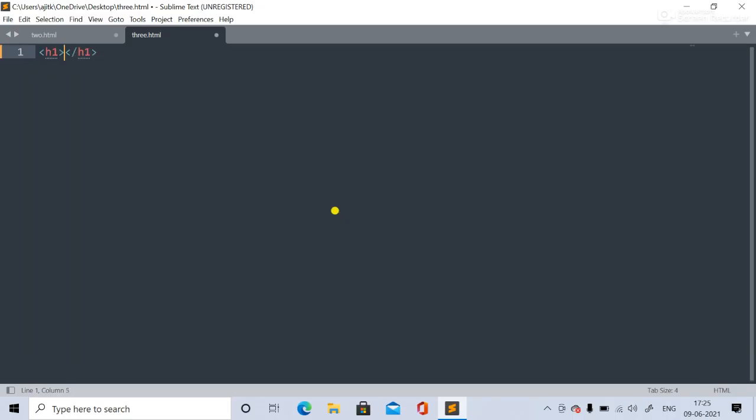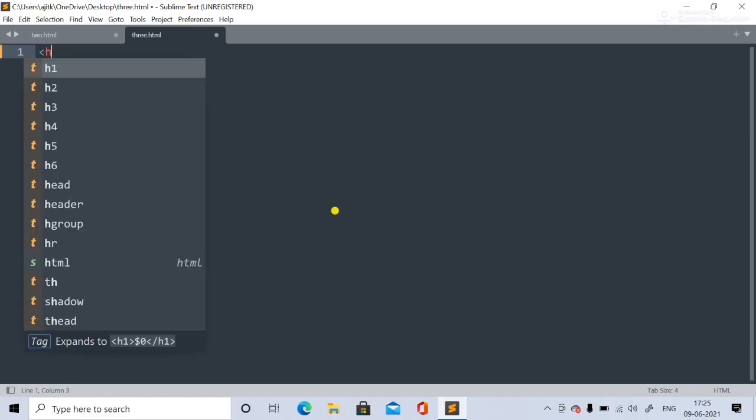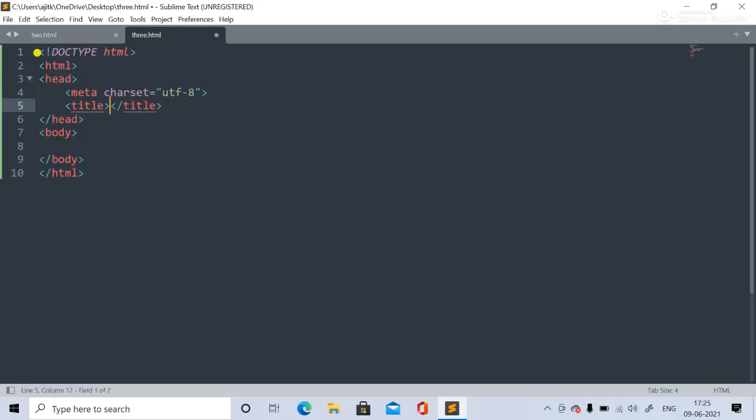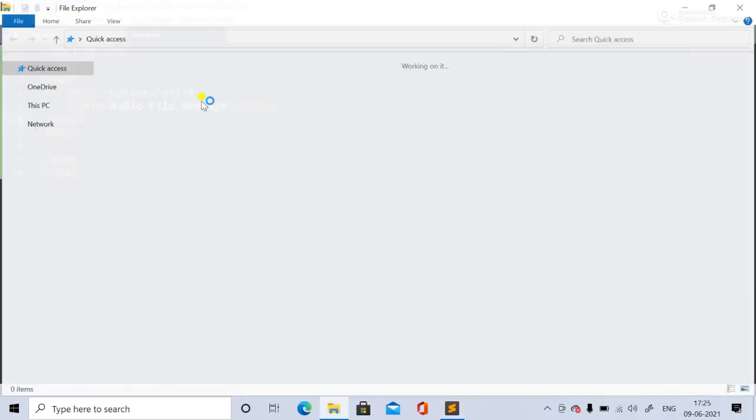The main facility is that by typing HTML, or by typing HT, you can get the full template like this. Now I will write the title, as you know, the browser window title we are entering over here. You can say audio file web page, like this. And we'll check whether it is there or not. The title is appearing over here, see, right? It has been displayed over here.